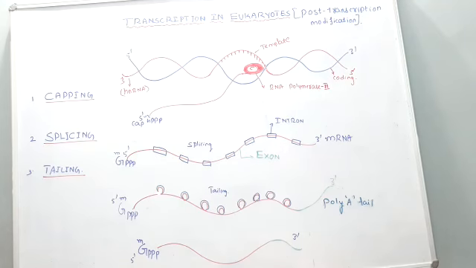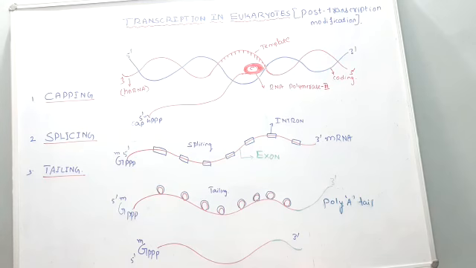Okay, so these are the 3 steps of post-transcription modification in eukaryotes. In tailing, polyadenylate residues are added at the 3' end, and only introns are removed and exons are joined together to form a functional messenger RNA. Thus in capping, methyl guanosine triphosphate is added at the 5' end of the messenger RNA.